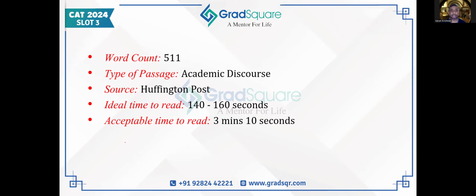For people who don't have as high a reading habit and are not relying on the VRC section of the CAT paper to score well, they can take about 3 minutes 10 seconds; even 3 minutes 20 seconds is permissible. You should not take more than 3.5 minutes to read this passage because the language, as I said, is pretty straightforward to understand. And for the overall level of difficulty, I wanted to call it easy, but when I took the perspective of some students and fellow trainers, they said you can call it easy to moderate because there are so many points being made inside the passage.